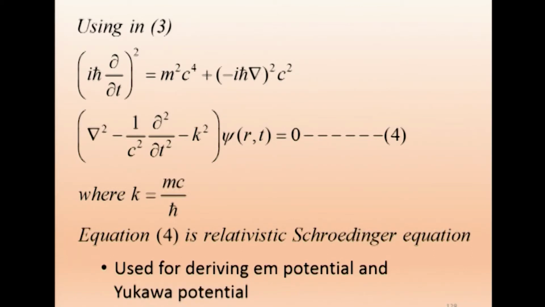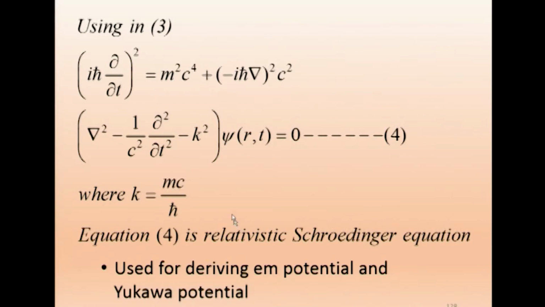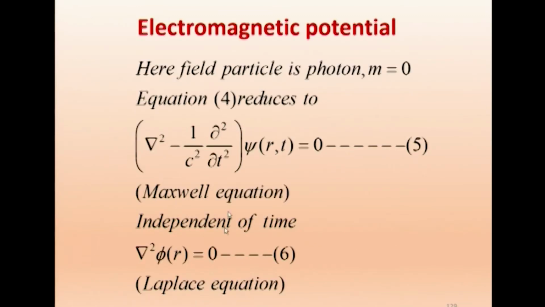See, the electromagnetic potential, why we are just showing it is to show that this equation is able to deliver what we already know, and we are going to deliver what we do not know. So, that is the part. Electromagnetic potential, as an exercise, we show that it can be obtained from 4. Then we go to Yukawa potential. As we said, it is only to show that it is able to deliver the already known fact. So, here the field particle is photon.